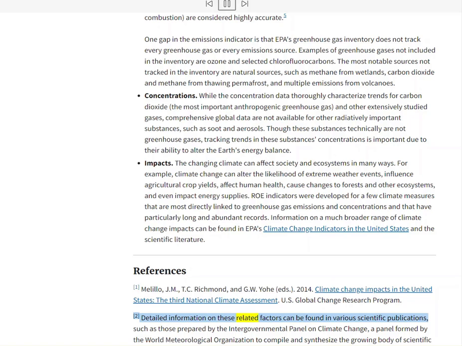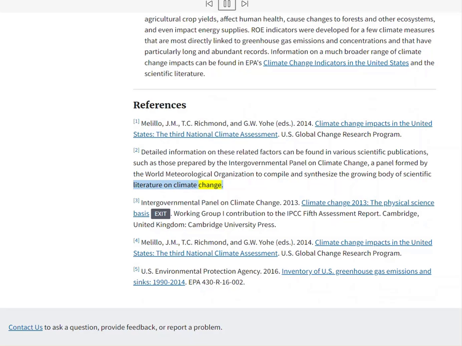2. Detailed information on these related factors can be found in various scientific publications, such as those prepared by the Intergovernmental Panel on Climate Change, a panel formed by the World Meteorological Organization to compile and synthesize the growing body of scientific literature on climate change. 3. Intergovernmental Panel on Climate Change. 2013, Climate Change 2013, The Physical Science Basis. Working Group 1 Contribution to the IPCC Fifth Assessment Report. Cambridge, United Kingdom, Cambridge University Press.